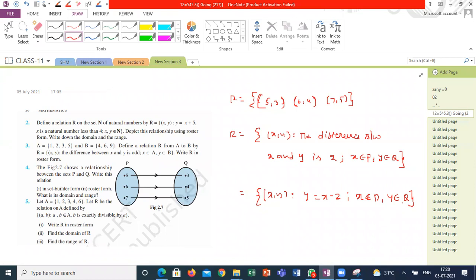Anyone having any discussion over this numerical, any other alternate answer? Otherwise, I will move to the next question. Sir, in the question they already gave 5, 6, 7, 3, 4, 5. If not, then we have to specify like it is less than or equal to 7. They compulsorily have to define set P and set Q. Without defining set P and set Q, you can't do the numerical. That means it's a wrong one. Even this one, I'm not happy about the given data. It should be properly defined.